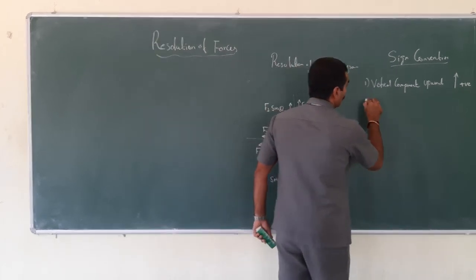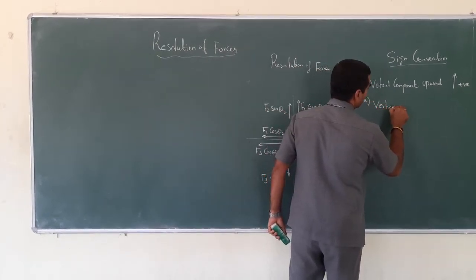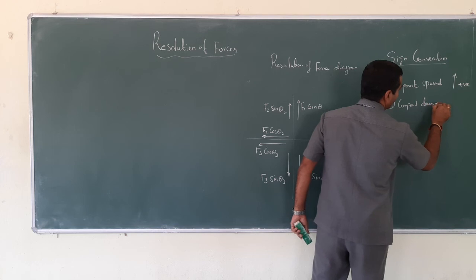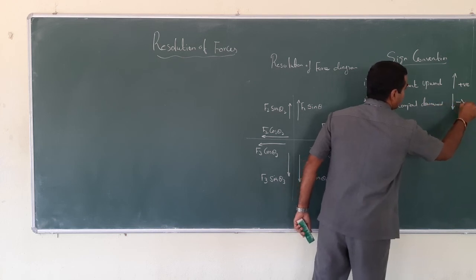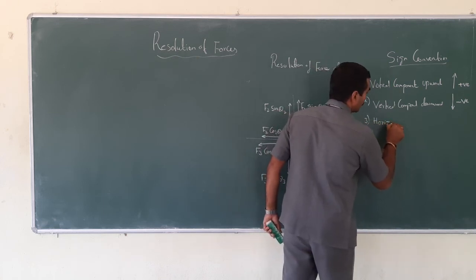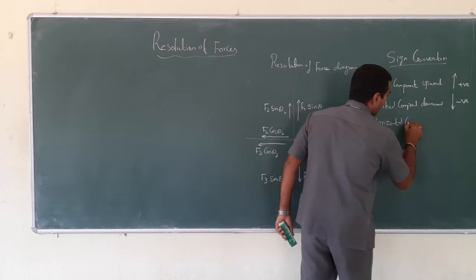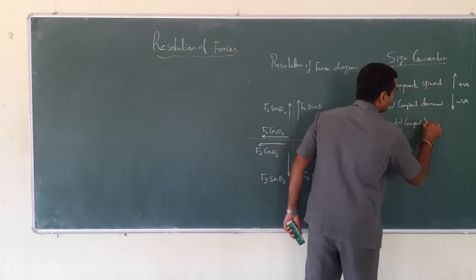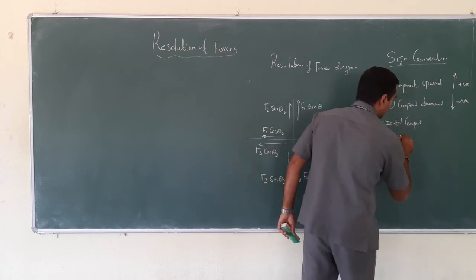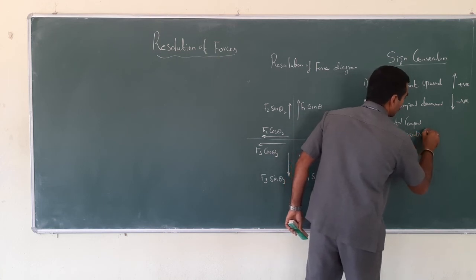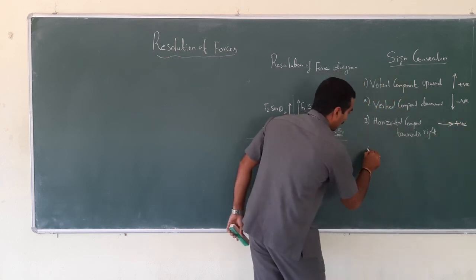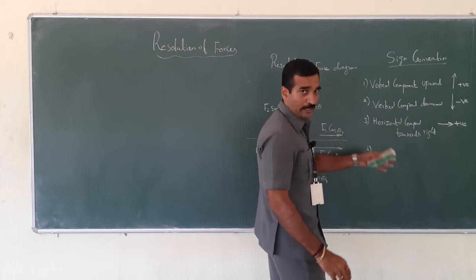And the vertical component downward is considered negative. For the horizontal component, it is not vertical, right? A horizontal component towards right is considered positive.